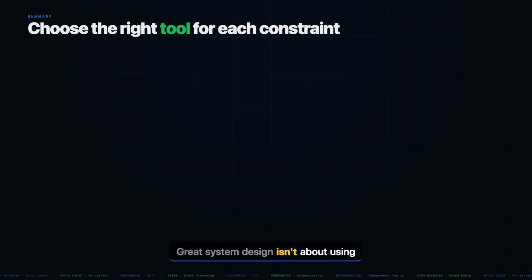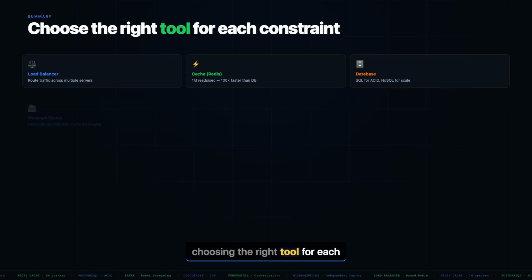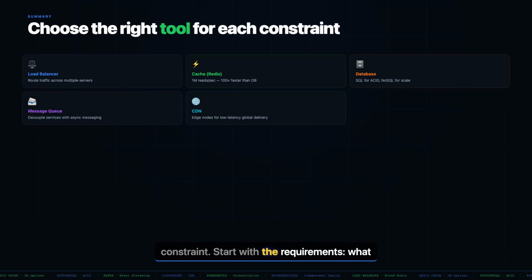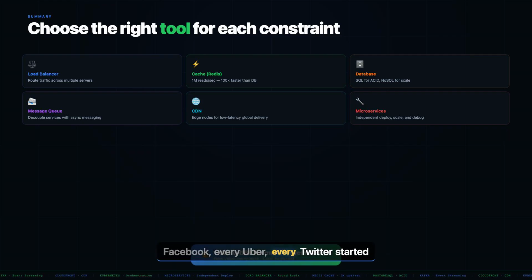Great system design isn't about using every pattern you know. It's about choosing the right tool for each constraint. Start with the requirements. What are the read versus write ratios? What's the consistency requirement? What's the latency budget? Then design for today and build in flexibility for tomorrow. Every Facebook, every Uber, every Twitter started as a single server. They scaled as demand required. Build for where you are. Design for where you're going.